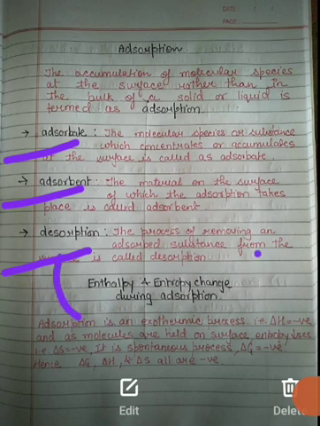Now talking about enthalpy and entropy change. All three, the change in enthalpy, the change in entropy, and the change in Gibbs energy, are negative. Why? Because adsorption is exothermic, so delta H is negative. As molecules are held on the surface, entropy decreases, so delta S is also negative. And being a spontaneous process, delta G will also be negative.